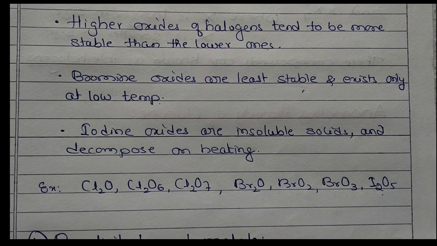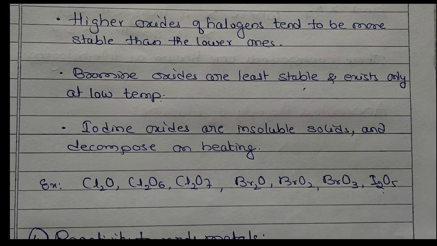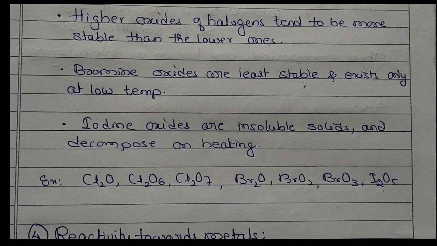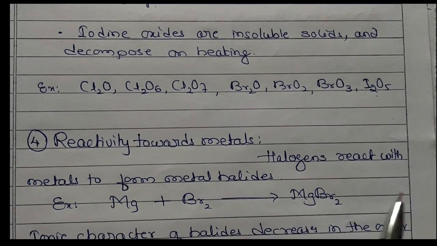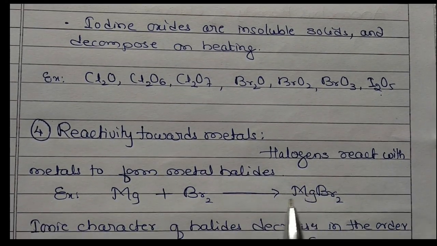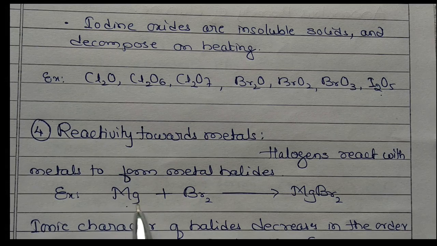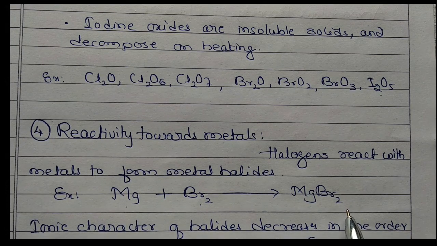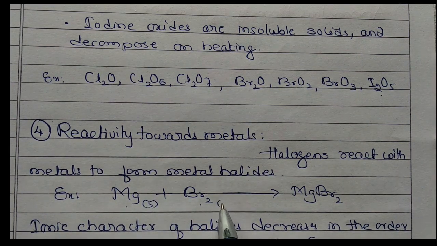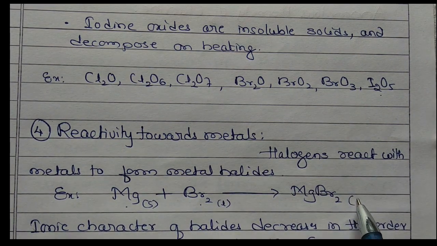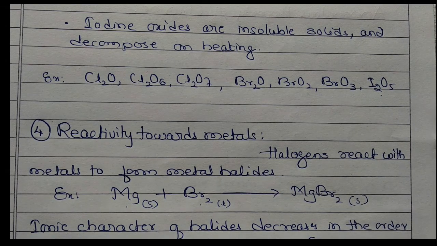Similarly, then reactivity towards metals. Halogens react with metals to form the corresponding metal halides. They react with metals and give metal halides. As an example, I have taken magnesium. Magnesium reacts with bromine to give magnesium bromide. Magnesium is a solid, bromine is a liquid, and it gives magnesium bromide, a solid. Okay, so the ionic character: these form ionic compounds.